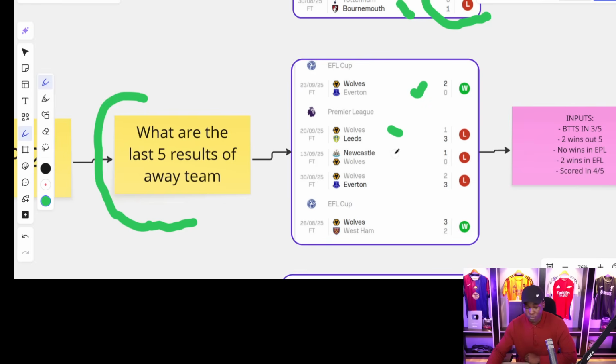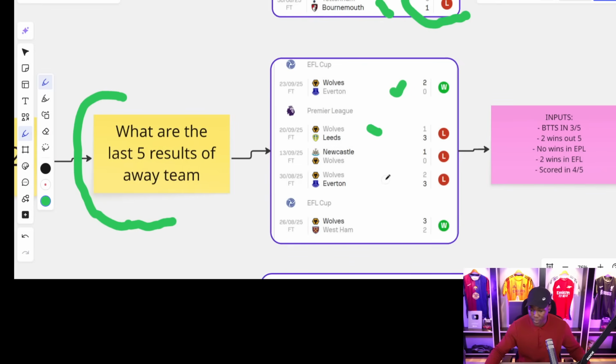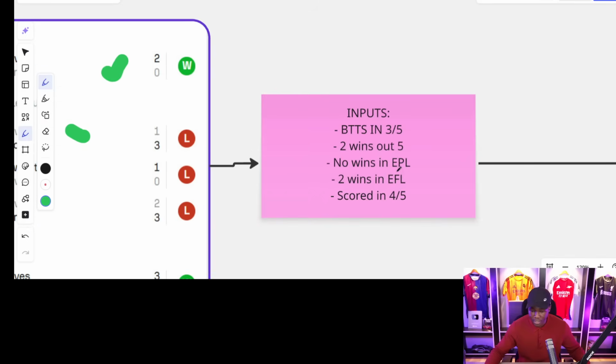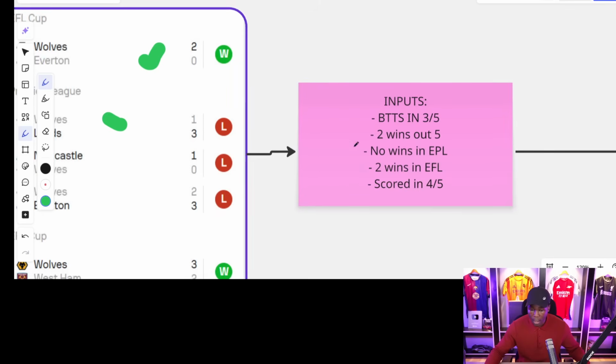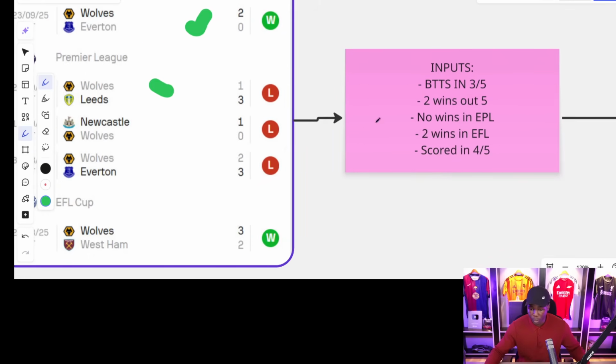And of course, they have lost all their 5 games. Out of the 5 matches that they have played so far in the Premier League, Wolves have only scored 3 goals in the last 5 matches, which is completely pathetic. So these are the inputs for Wolves, all right? Both teams to score in 3 over 5.